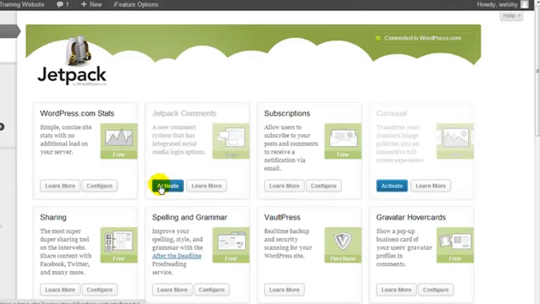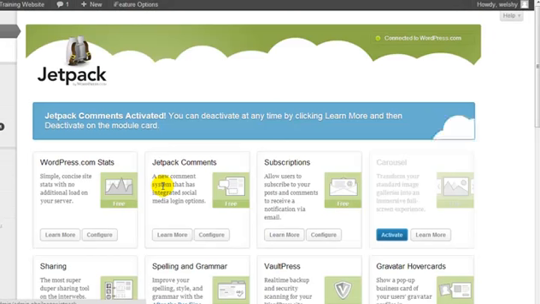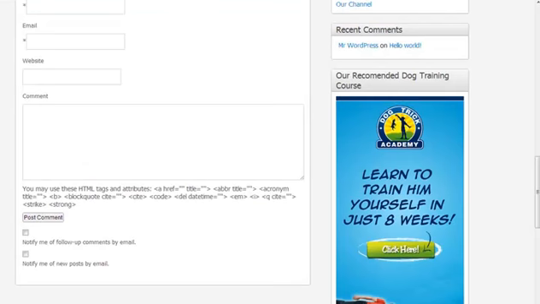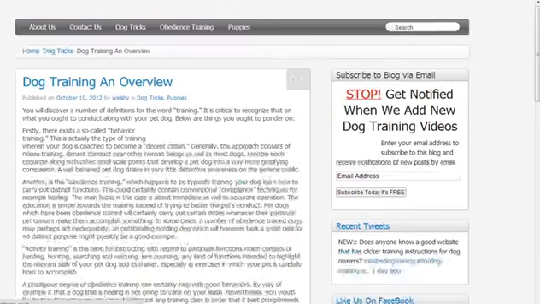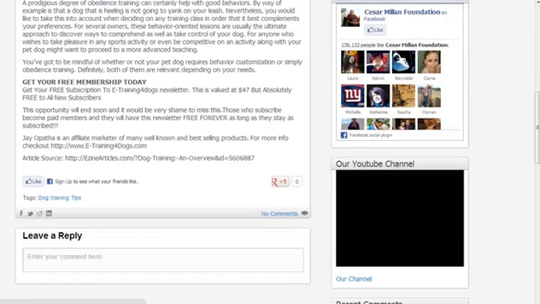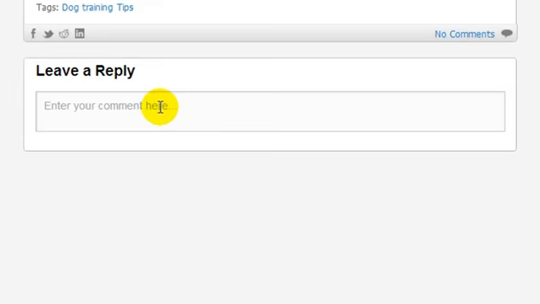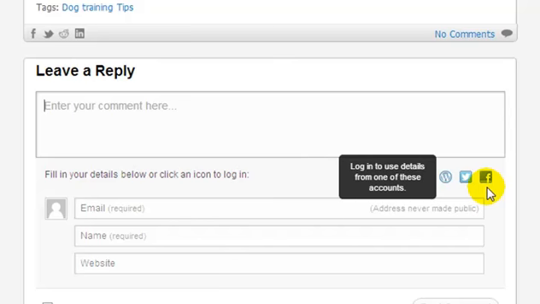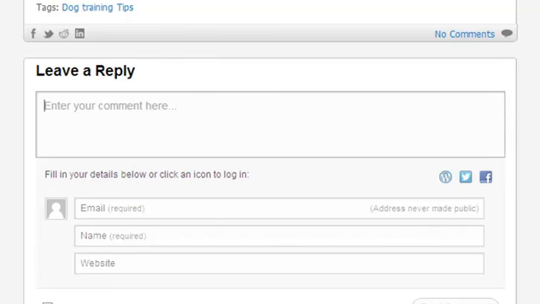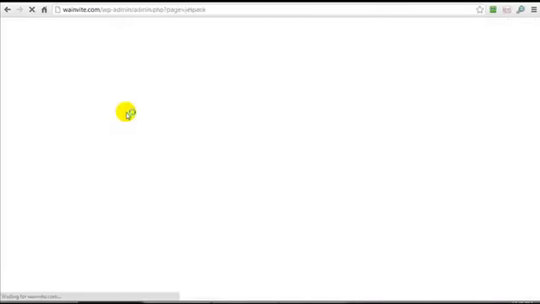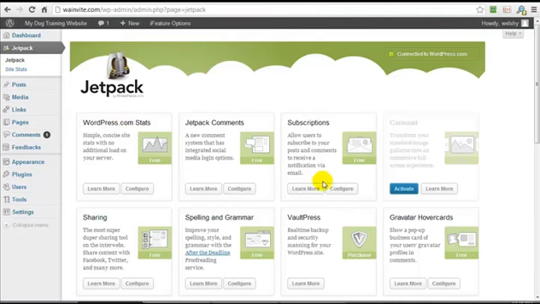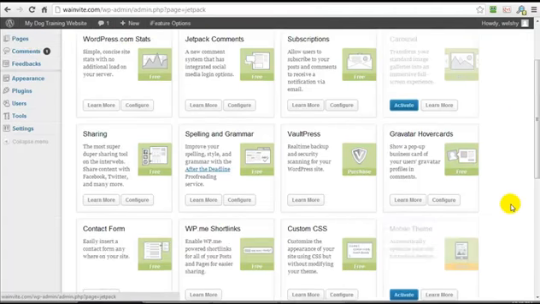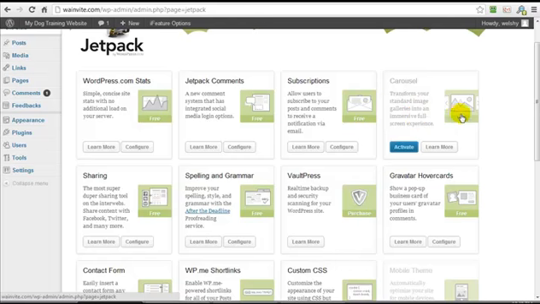But if we activate the Jetpack comments, I'm going to click Activate. I'm just going to go refresh this page. I'm in my incognito window, so I'm not logged in. Now, if I scroll down, you can see that when we click here to enter our comment, we can actually log in using our Facebook or Twitter or WordPress.com details. There are other features, and you can click on Learn More to understand more about it. Like perhaps you want to use this carousel feature if you have a slideshow.